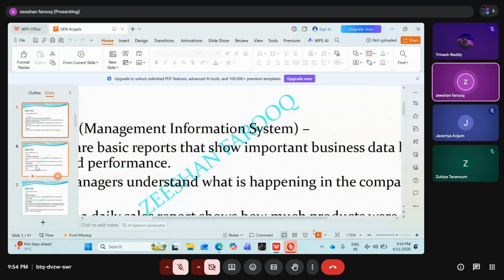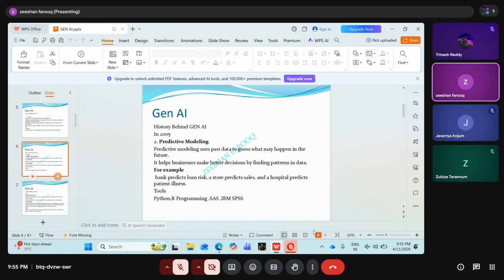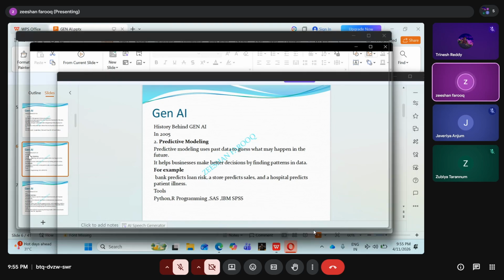In 2005, what were companies using completely? One second, it became too big. Companies were using MI reports. They were hiring Python developers, like Excel and all. There was no Python in 2000 also. Companies were hiring Excel, Google Sheet, and Power BI and all. After that, predictive modeling came into the picture. Around 2005, companies were hiring people who did Python programming more, SAS and all.